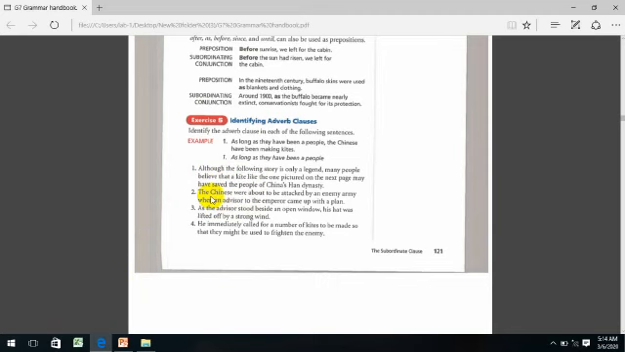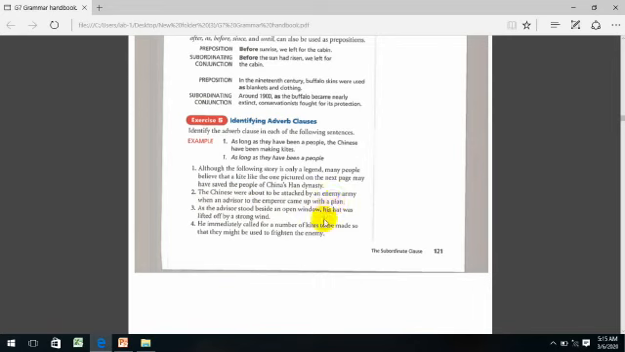Let's go to number 2. The Chinese were about to be attacked by an enemy army when an advisor to the emperor came up with a plan. We will do the same. Now we're going to identify the adverb clause. We need first to look for the subordinating conjunction. Where is it? Yes, when. Where is the whole adverb clause? When an advisor to the emperor came up with a plan. Let's go to number 3.